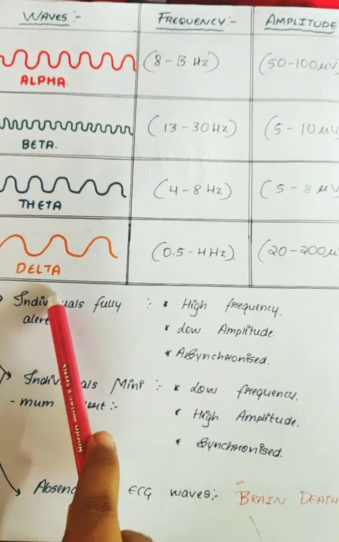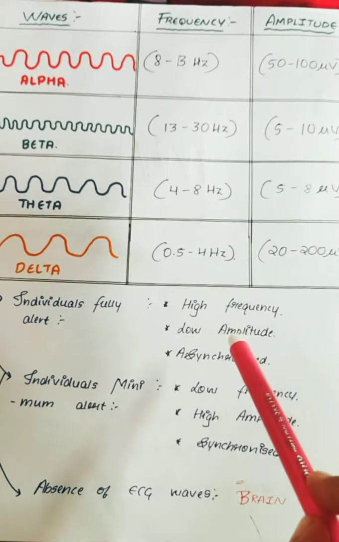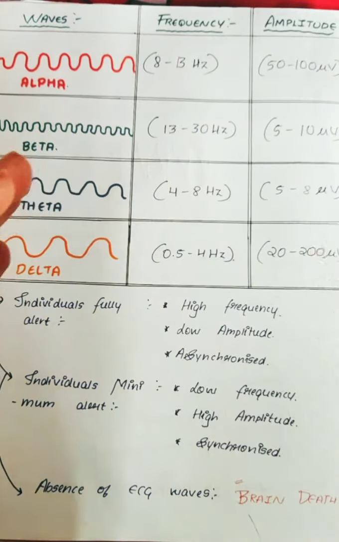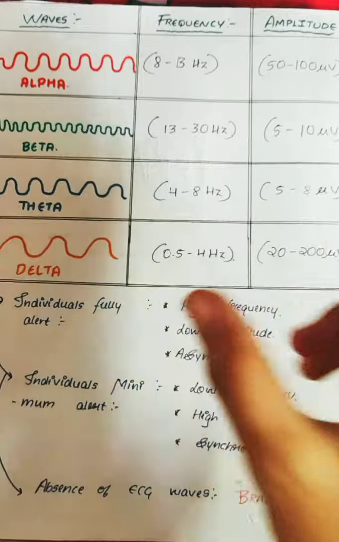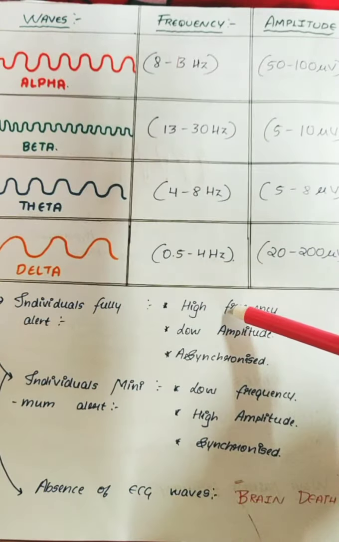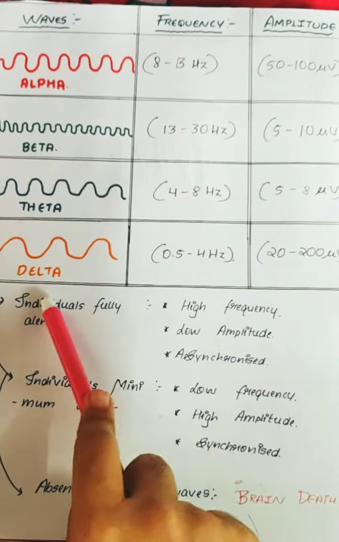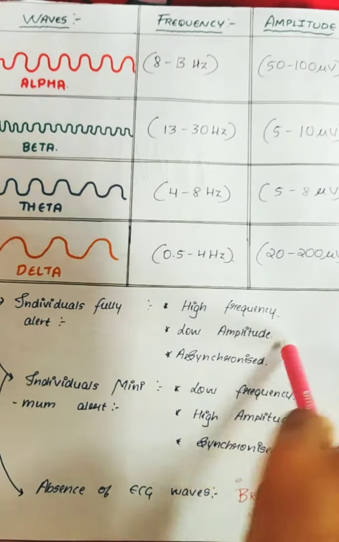Those individuals who are fully alert have high frequency, low amplitude, and the waves are asynchronized. They do not have a destined time pattern. It might vary in each wave. So in the individuals who are fully alert, the frequency is high, the amplitude is low, and the waves are asynchronized.